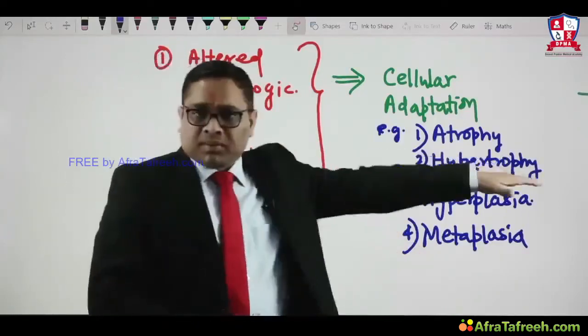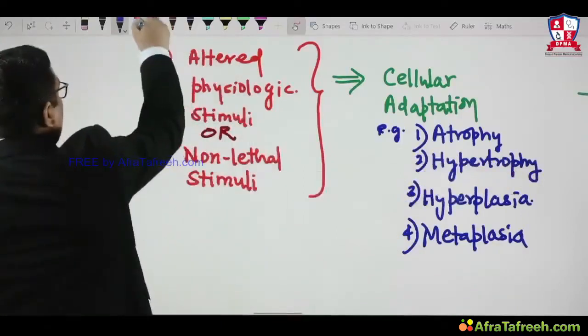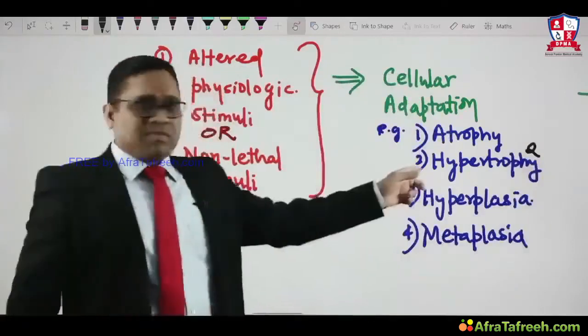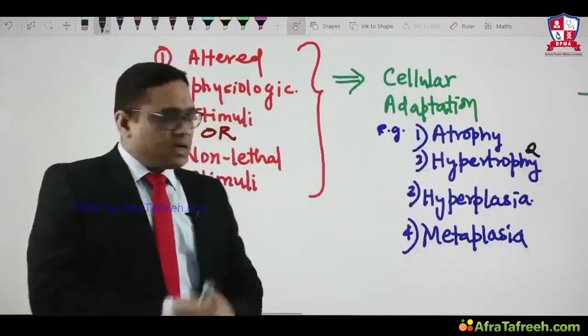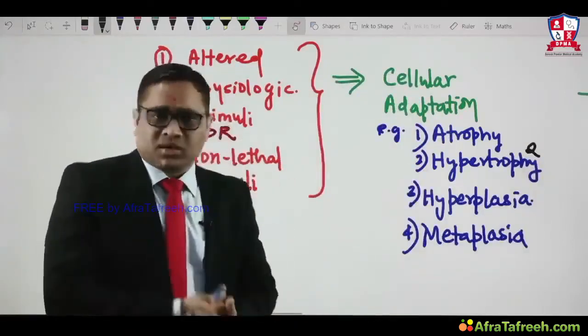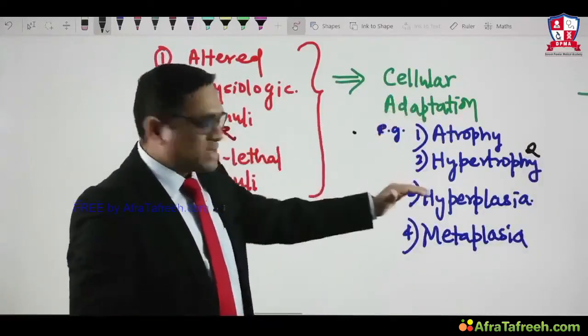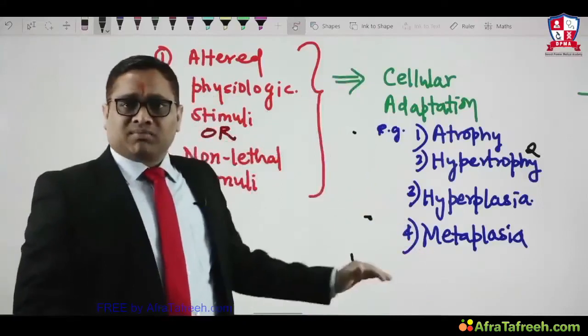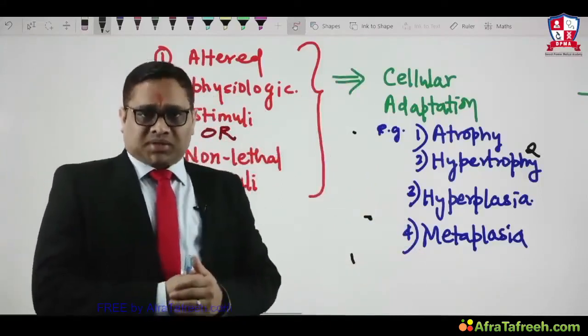For example, the question was, what is hypertrophy? In the All India exam, the question was, what is hypertrophy? It's a cellular adaptation. Similarly, the examiner can ask many other questions like, what is atrophy? What is hyperplasia? What is metaplasia? All these are examples of cellular adaptations.